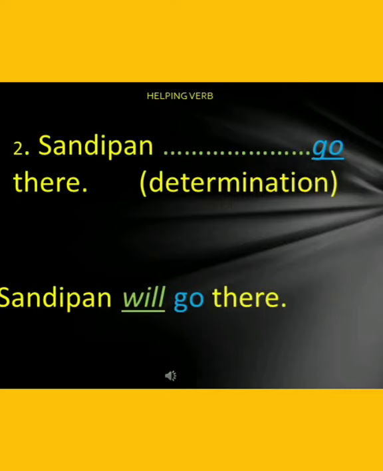Now let's take the second example. Sandeepan, go there. So this sentence is not making sense. This sentence wants to express determination of Sandeepan, and the main verb is unable to do. So the main verb will take the helping verb will. So Sandeepan will go there. So will is the helping verb and go is the main verb. And now it makes sense and now the sentence expresses determination.